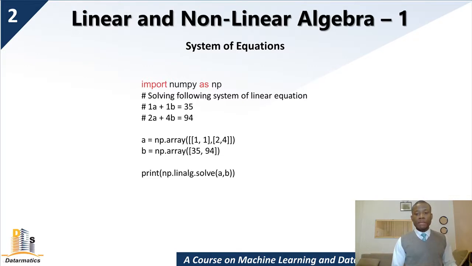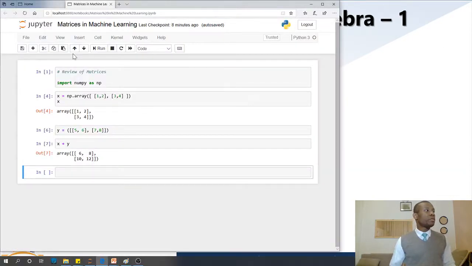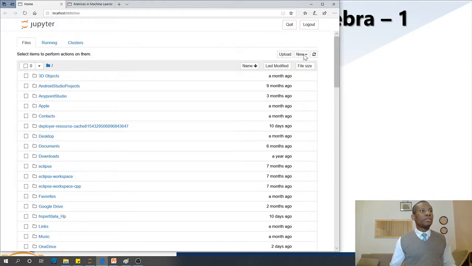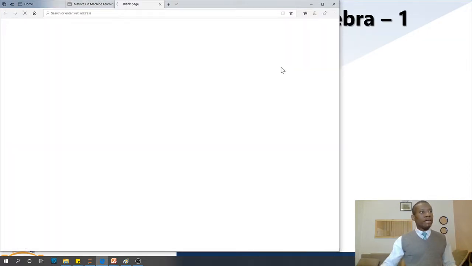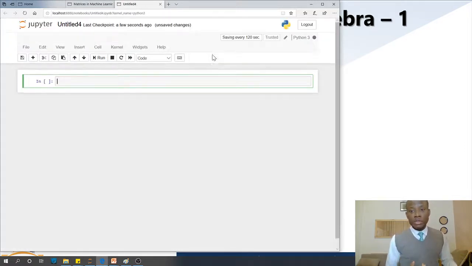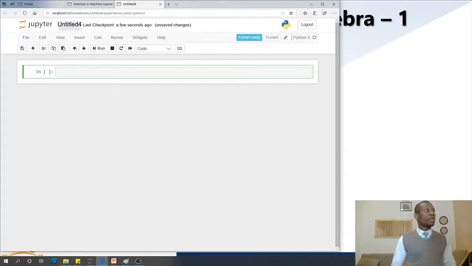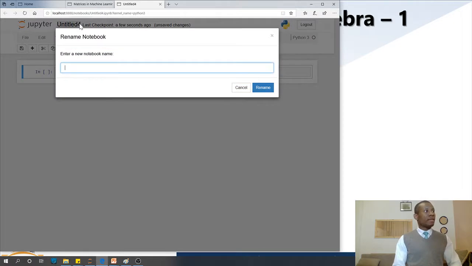How do we solve a system of linear equations? At this point, I'm going to start a new notebook. I'm going to go to Python 3, and we are talking about linear algebra in Python. So let me give it a name, linear algebra.